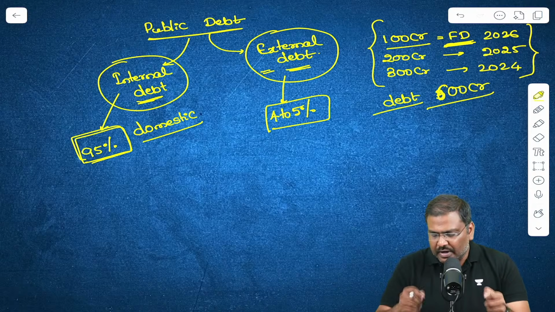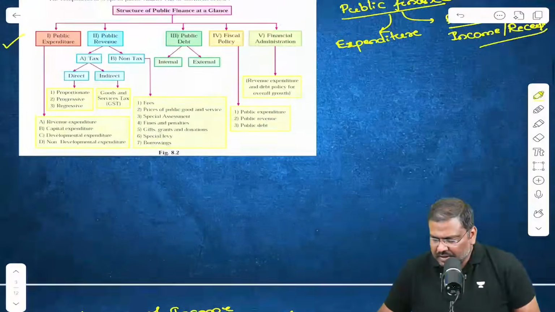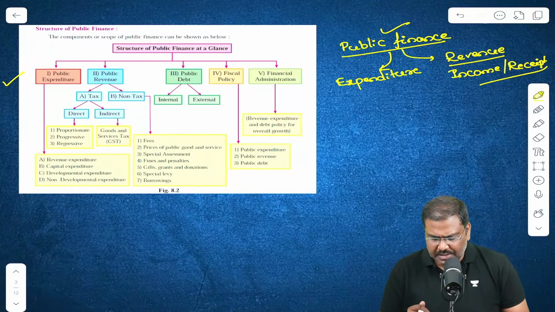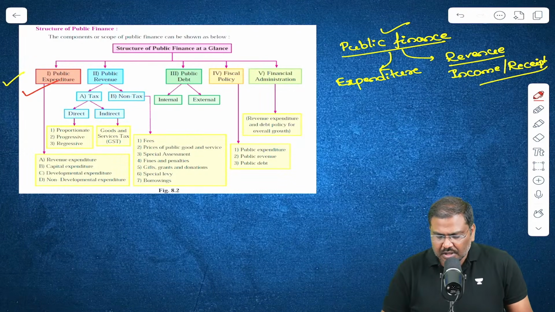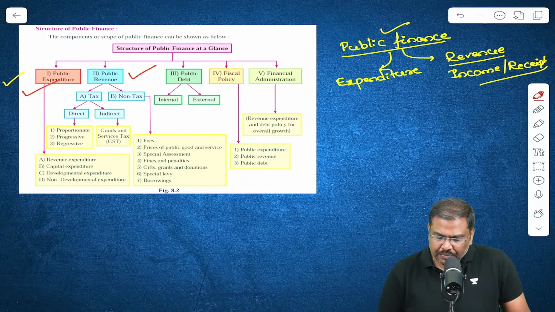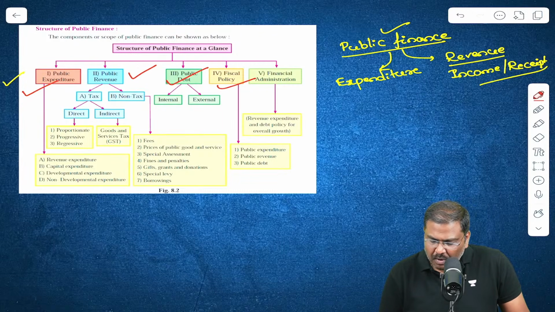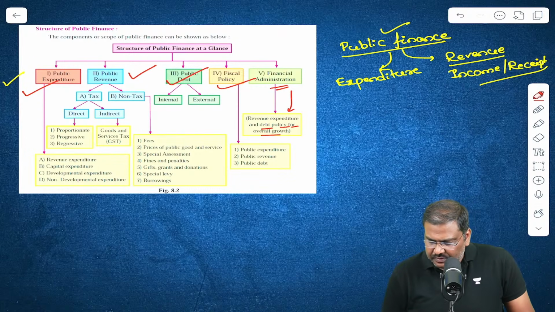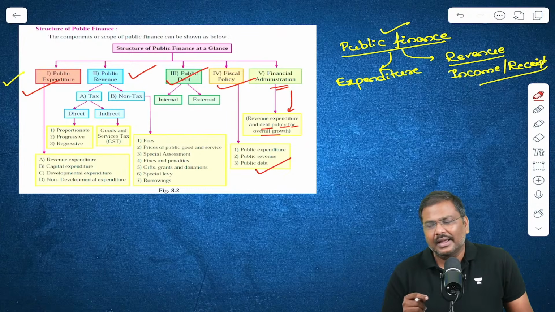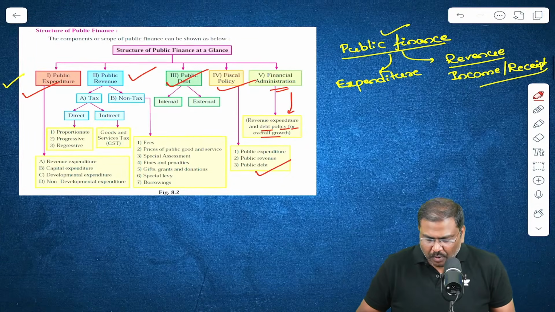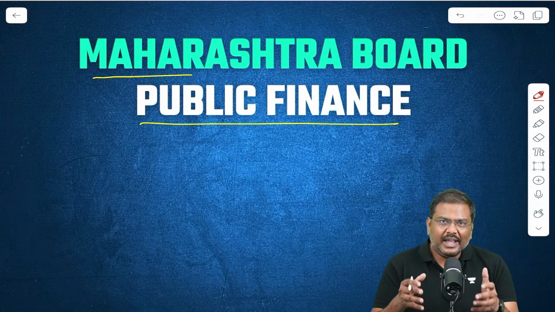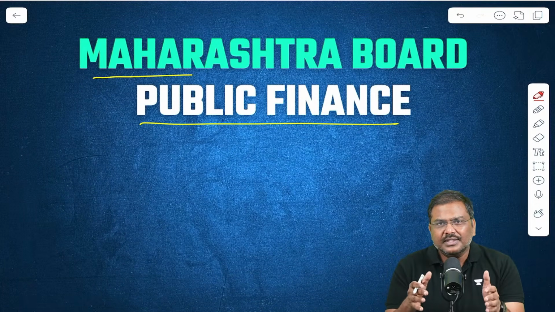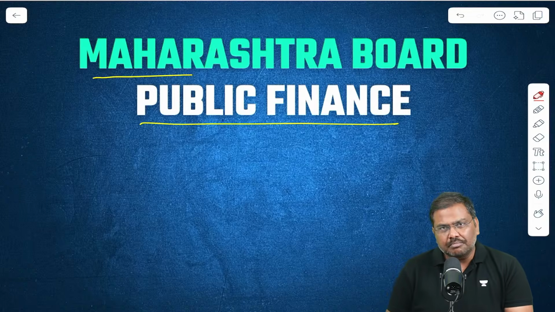So there you go. I've covered all the important components of public finance. Have a look at the chart here. We have covered the concept of public expenditure, public revenue, public debt, the fiscal policy, as well as the revenue expenditure, which talks about the debt policy of the government, the public debt of the government, etc. So these are the important concepts I wanted to discuss with you in this particular session, where I've taken up one of the important chapters from the class 12th book of Maharashtra board.